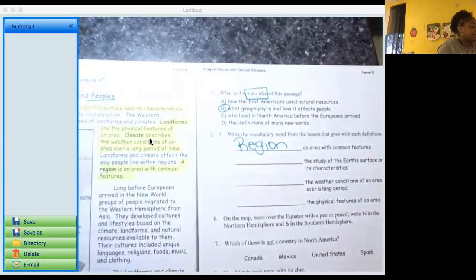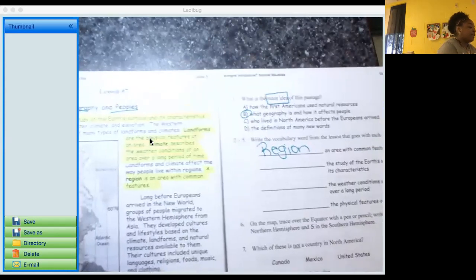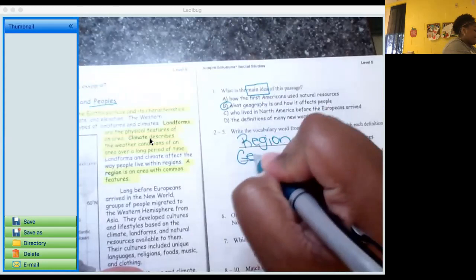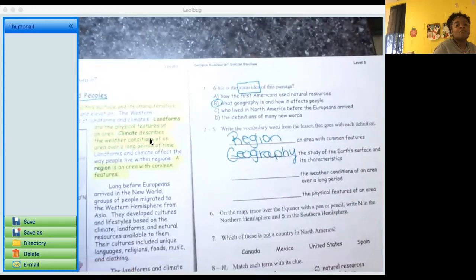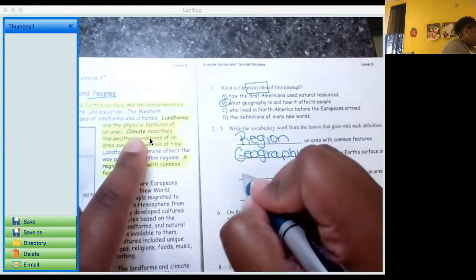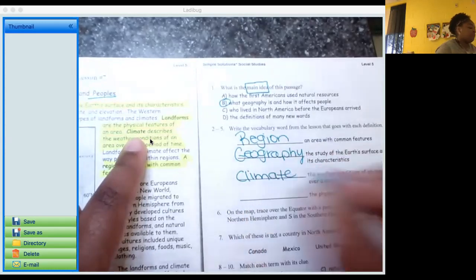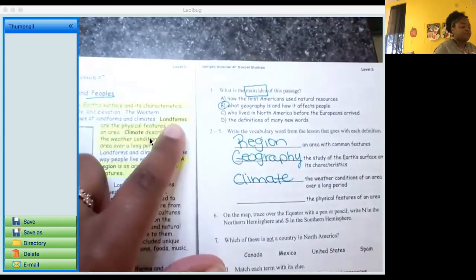Next, the study of Earth's surface and its characteristics. Once again, I've already highlighted this. Geography is the study of Earth's surface and its characteristics. All right, next, the weather conditions of an area over a long period. I know that is climate because, again, it's already highlighted. And the physical features of an area, landforms.